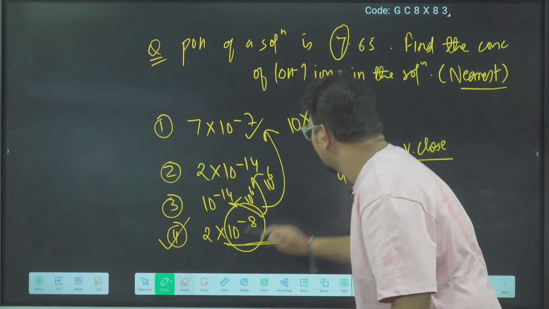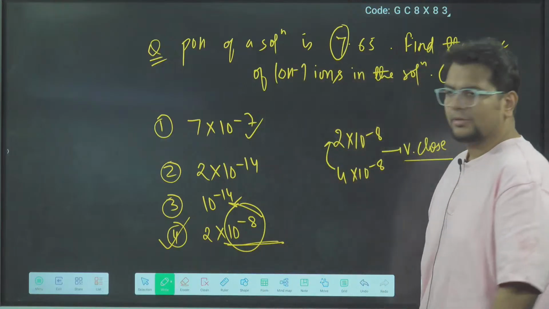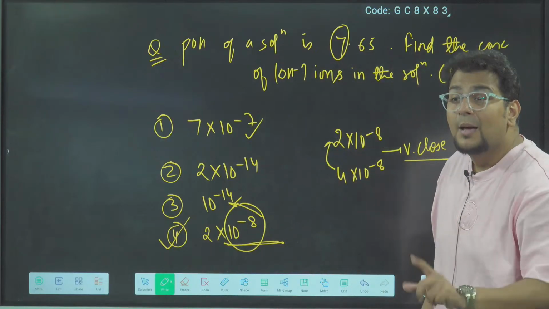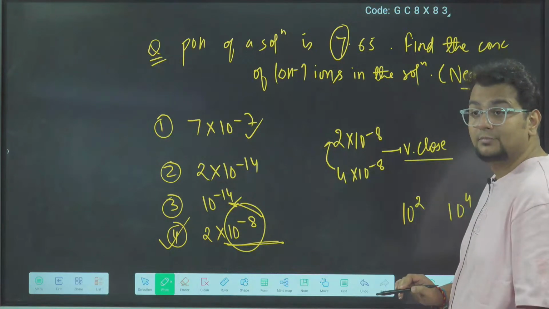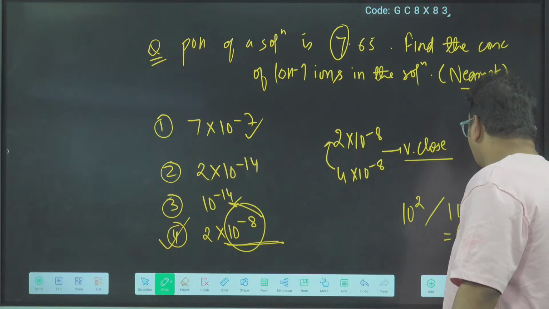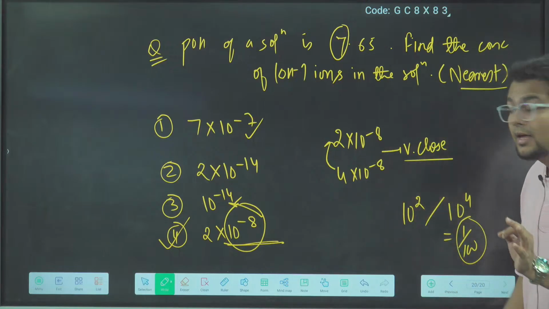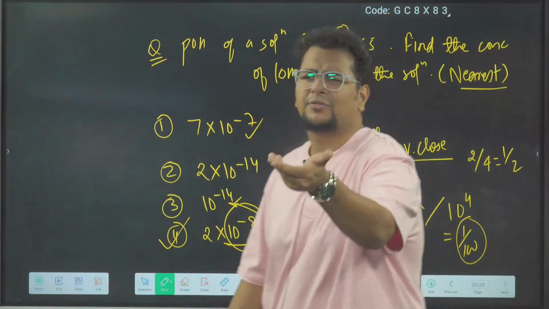For example, what's the difference in 2 and 4? Only double. But what is the difference in 10 to the power 2 and 10 to the power 4? If I take the ratio, this will be 1 by 100. 100 times difference. 2 by 4, the difference is just 1 by 2. Half.